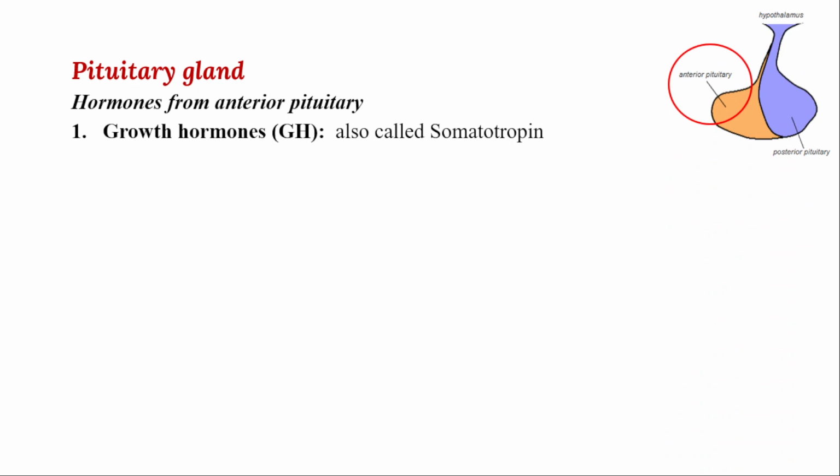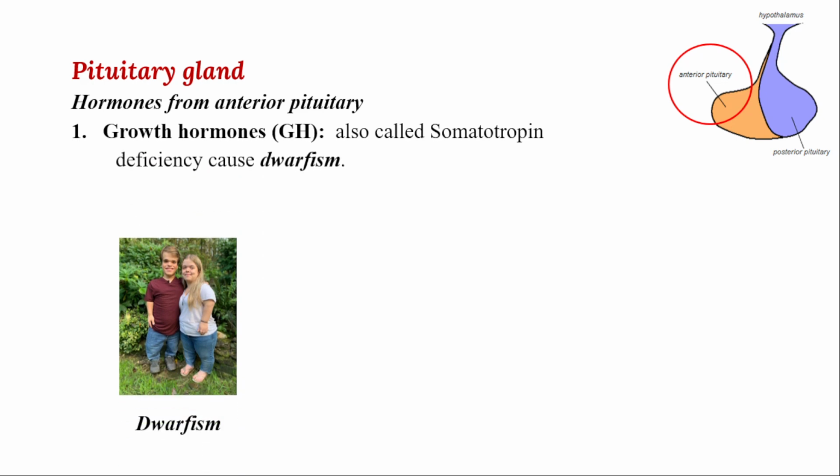Because the proper development of growth takes place because of the function of the anterior pituitary, which releases a hormone called growth hormone. It is also called somatotrophin. In examination they will ask what is the role of somatotrophin, so don't confuse it with other hormones. You should remember that the alternative name of growth hormone is somatotrophin.